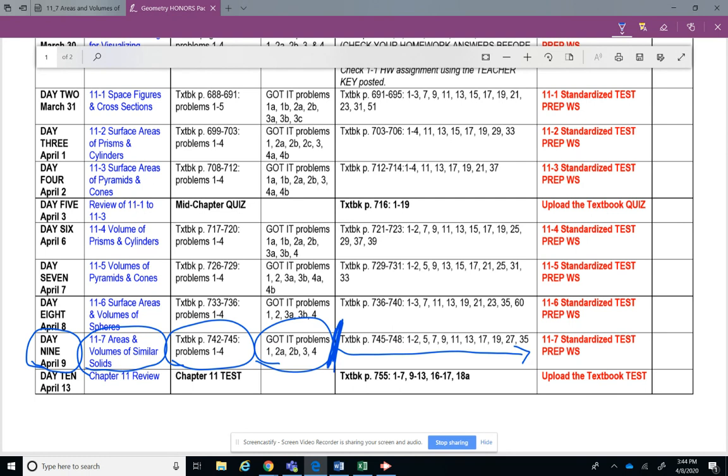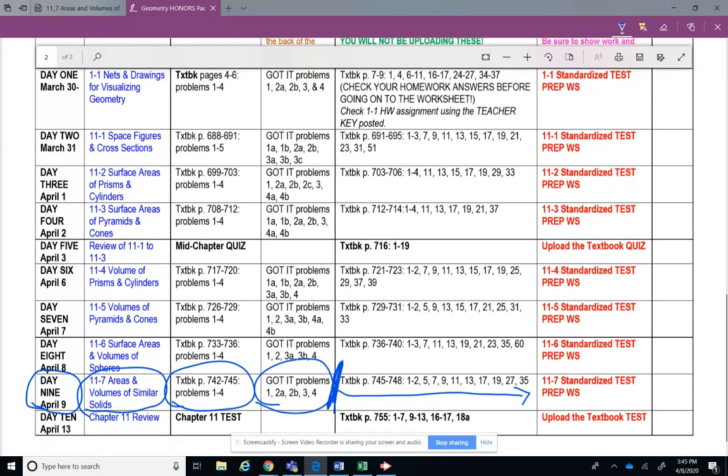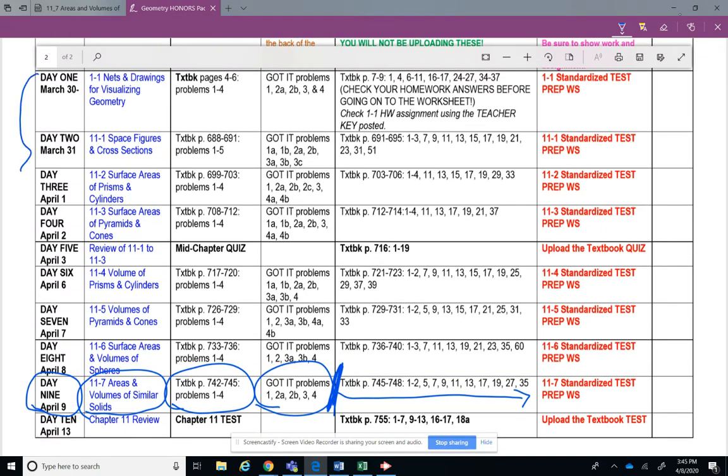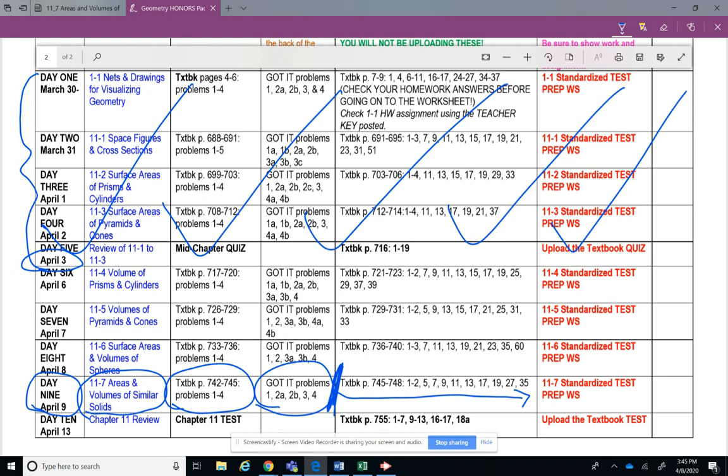This is what I'm looking for: at the end of every week, when you get done with your weekend, Sunday evening, everything should be updated by Sunday evening. So, for instance, for last week, you had days 1, 2, 3, 4, 5. So, April 3rd was the Friday. So, the 4th and the 5th was Sunday. So, Sunday by midnight, everything for week 1 should have been completed and uploaded.